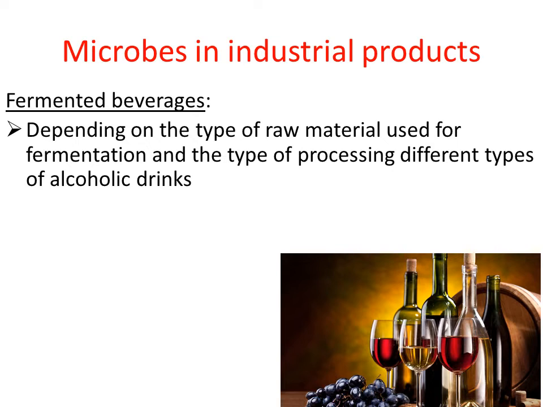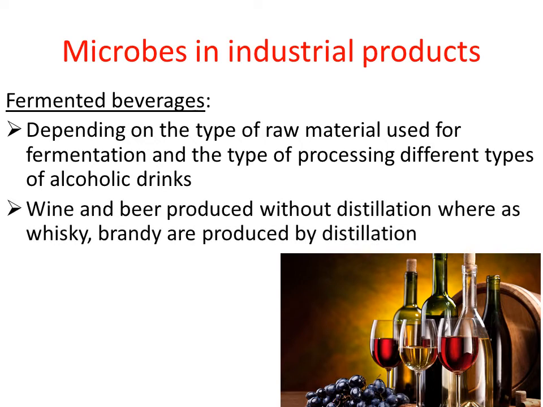The best-known process they use in the beverage industry is distillation. Some of the alcoholic beverages are produced as a result of distillation, and some are produced without distillation. So the processes they have undergone will also decide the kind of product. The best examples of alcoholic products produced as a result of distillation are whiskey and brandy. Wine and beer are produced without distillation.